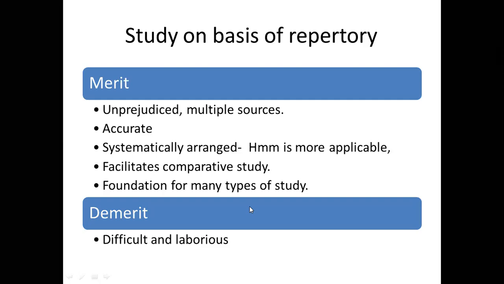Then it is an accurate study because there are very few chances of error, as these repertories are more systematically arranged. Homeopathic Materia Medica becomes more and more applicable, and that is the ultimate aim of Homeopathic Materia Medica. So there is no harm in using the repertory for the study of Homeopathic Materia Medica. Then it facilitates the comparative study, because for every symptom, every organ, you can do the comparison.